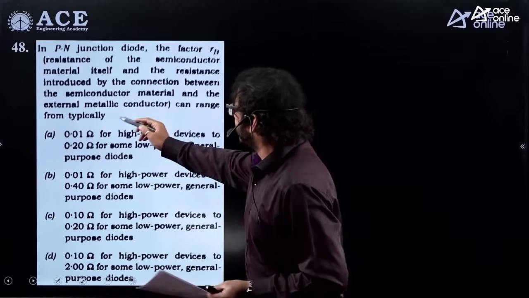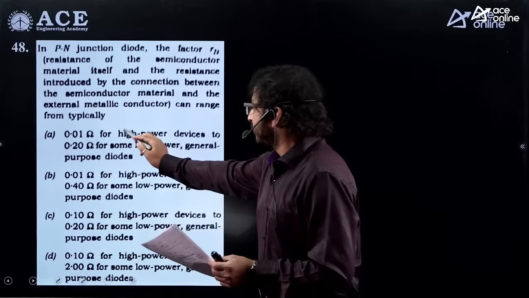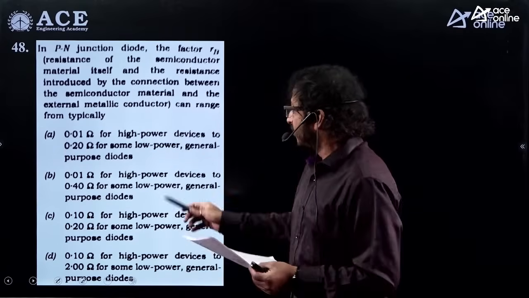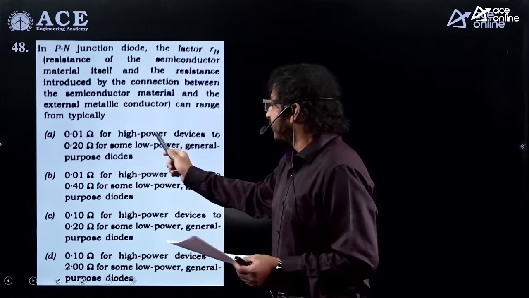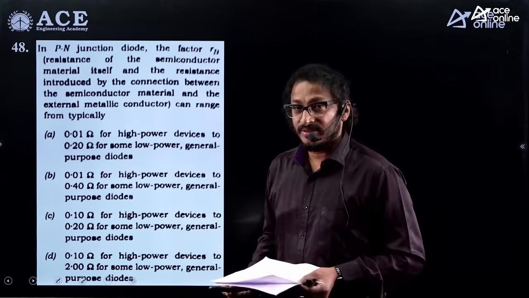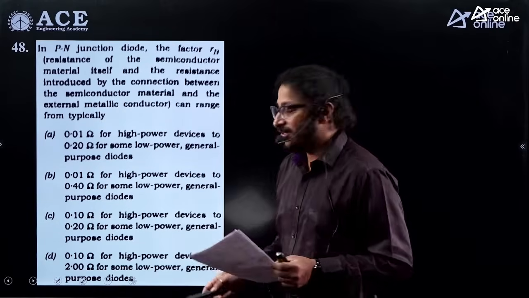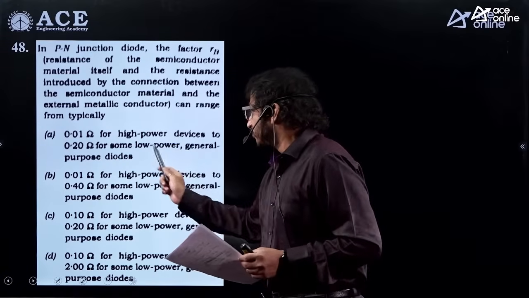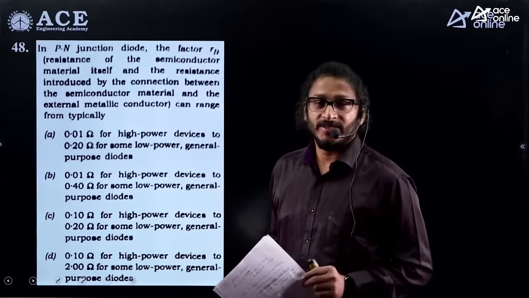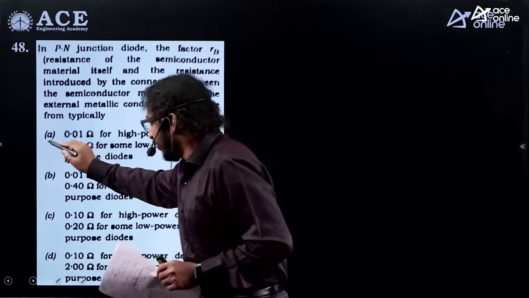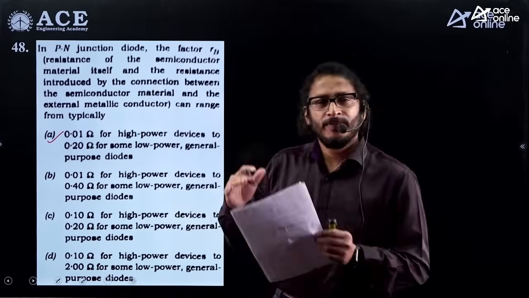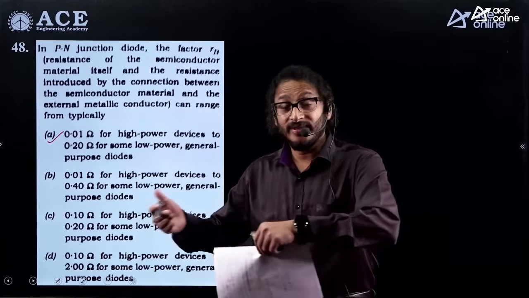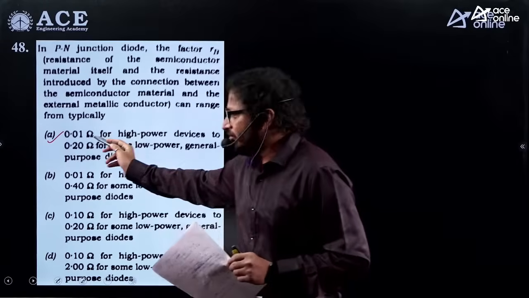So what exactly he is asking is which of the following statements might be correct. Typically in the range he is asking, 0.01 ohm for high power devices, the series resistance when it is under conduction, take care of that. And 0.20 ohms for low power devices for general purpose applications. This is absolutely apt, because high power always needs higher doping. Higher the doping, higher will be the conductivity, lesser will be the resistivity. So this is absolutely apt.